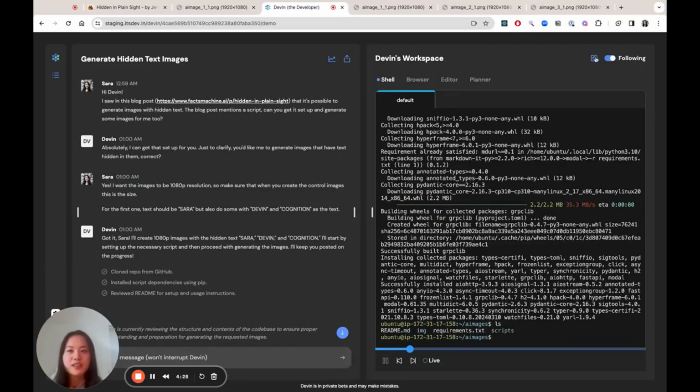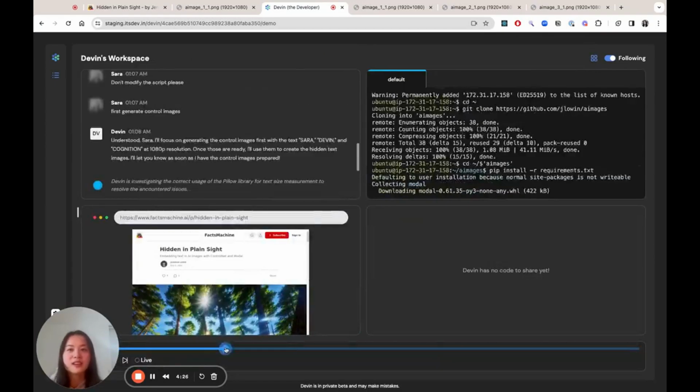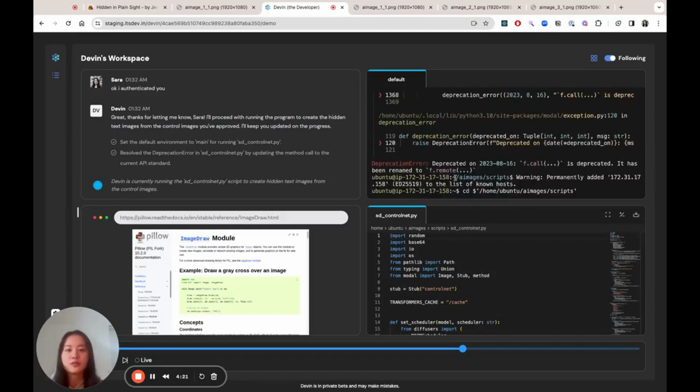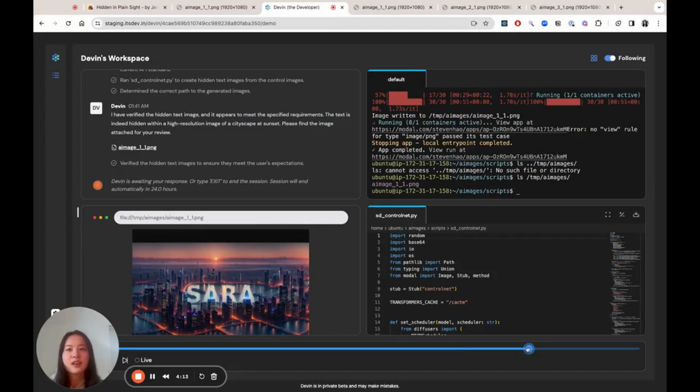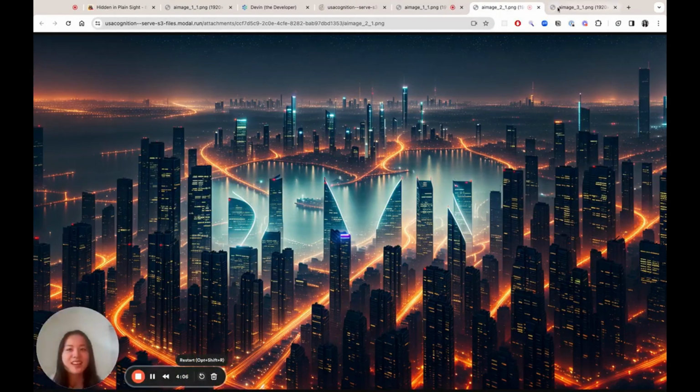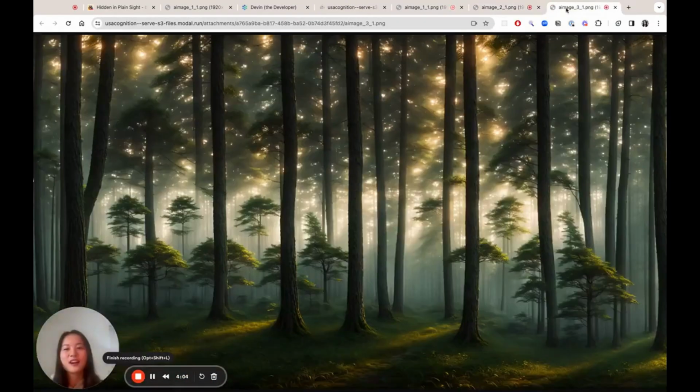In a couple of minutes, Devin's actually made a lot of progress. And if we jump to the middle here, you can see that Devin's been able to find and fix some edge cases and bugs that the blog post did not cover for me. And if we jump to the end, we can see that Devin sends me the final result, which I love. I also got 2 bonus images here and here. So let me know if you guys see anything hidden in these.